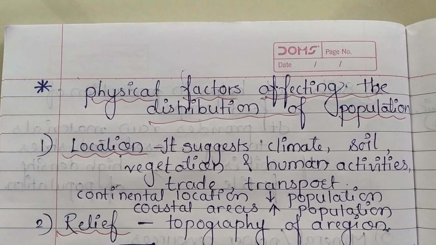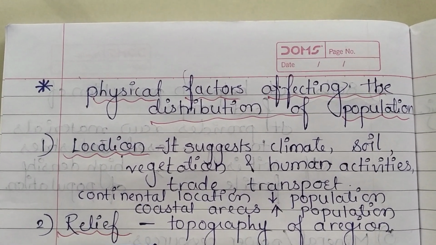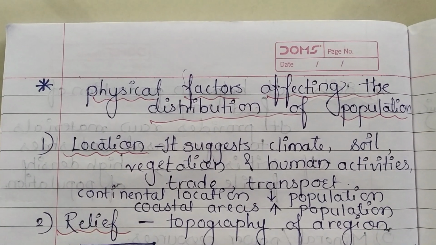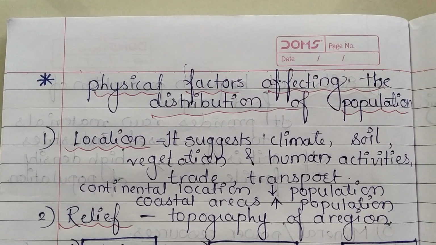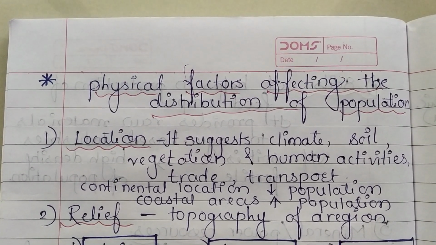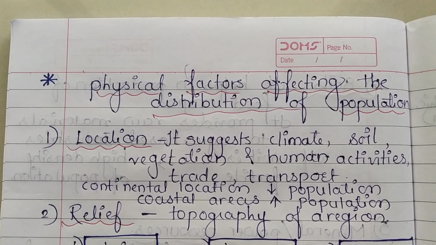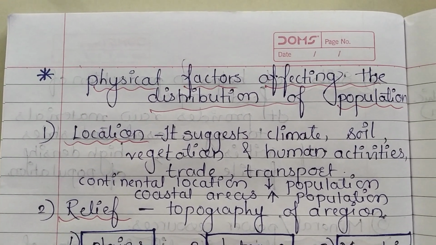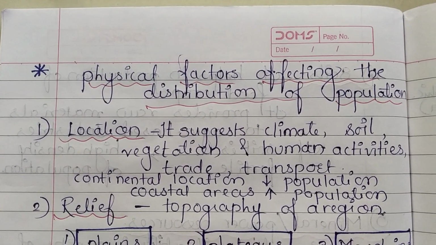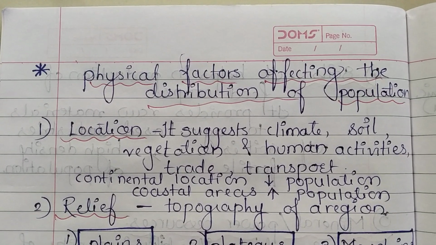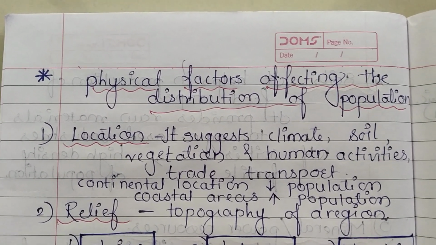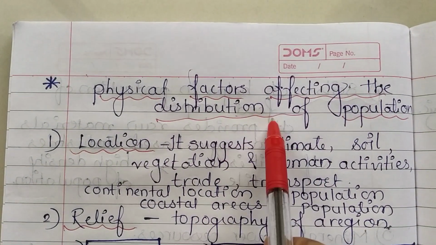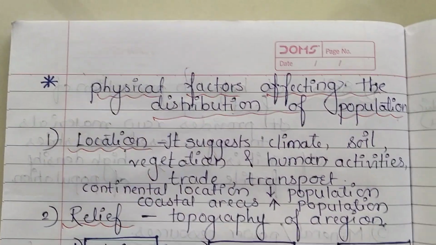Good morning, students. Yesterday we studied the population and the factors which affect the population, that is birth rate, death rate, infant mortality rate, migration and life expectancy, as well as the definition of population density.